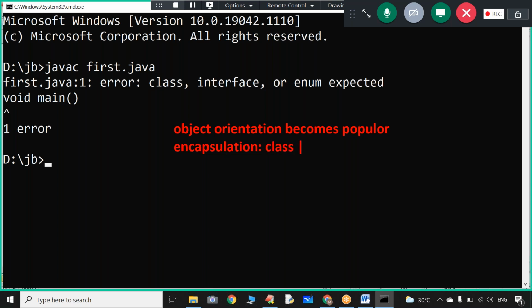There is something called the class and object concept. With class and object, we are able to implement encapsulation. If you don't implement encapsulation in your Java program, then your Java program will never be called an object-oriented programming language. So in every Java program, encapsulation must be implemented. How do we implement encapsulation in Java? With a concept called class.